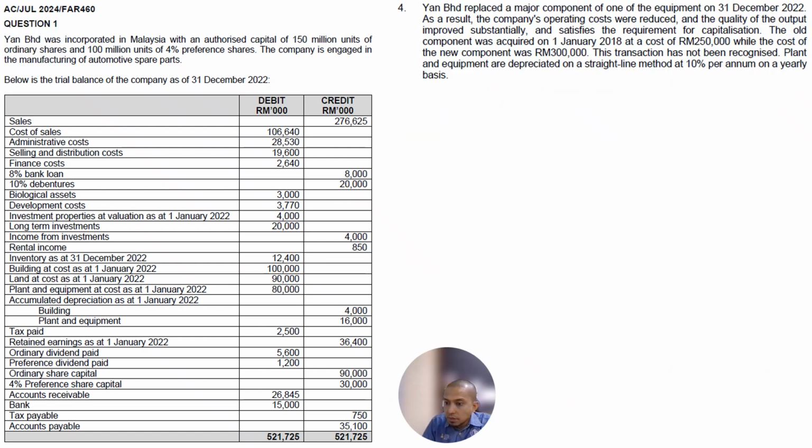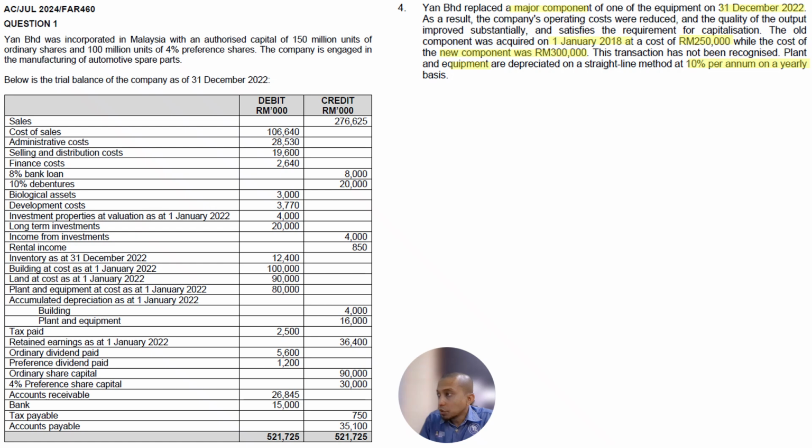Right, so next is information number 4 here. Information number 4 mentioned that Jan Berhad replaced a major component of one of its equipment on 31st December 2022. Again, it is still within the year. As a result, the company's operating cost was reduced and quality output improved. In other words, the question is just to justify that this major component should be capitalized, right?